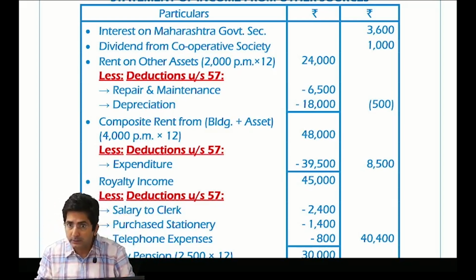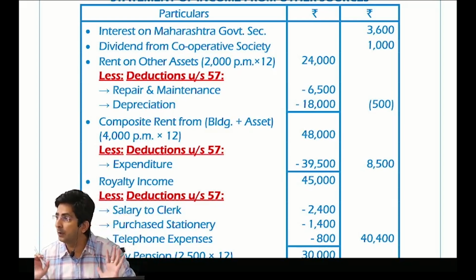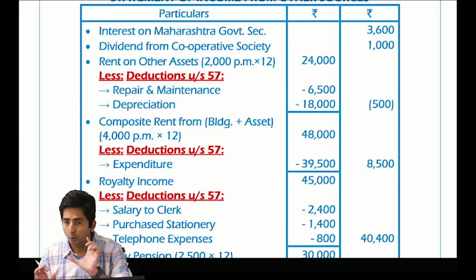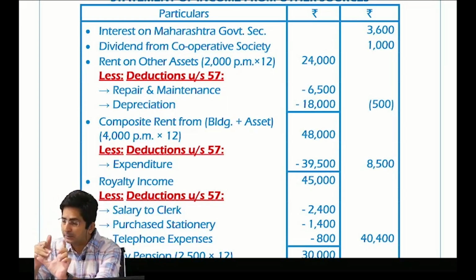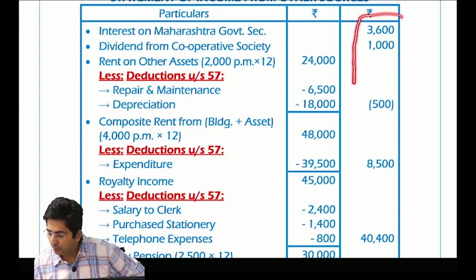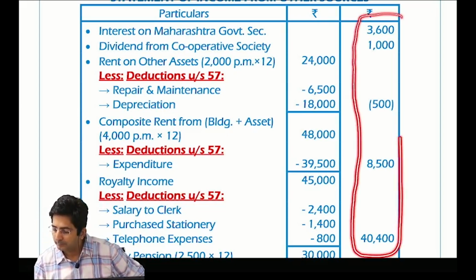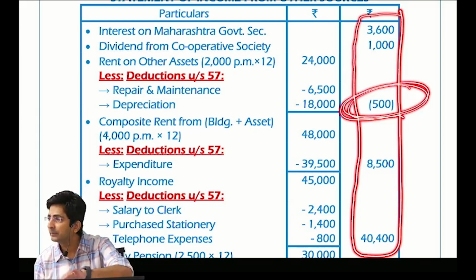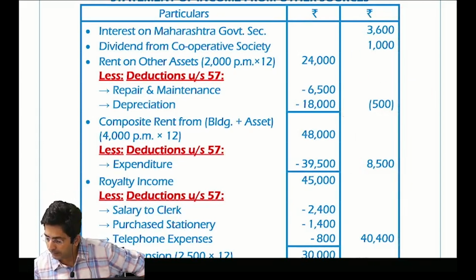Even losses are given importance by government, in the sense that on loss you don't have to pay the tax, but that loss can be adjusted. And see how it will be adjusted. When you are going to total the outer column, automatically this negative figure will be minused. So this is called loss is set off. What did I use?